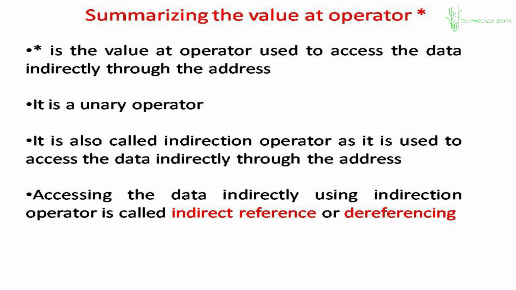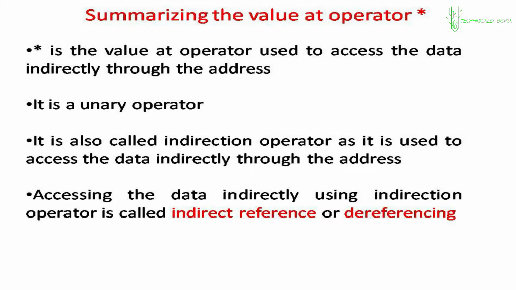It is a value add operator, it says. Okay, and remember it's a unary operator. That simply means it will take only a single operand at a time. You call it the indirection operator, because why the word indirection? Try to understand. Because you are accessing the variable indirectly, not directly. How? Through the address. Okay, indirect reference or dereferencing when you use it. Okay, got this? Hope you are clear about this.